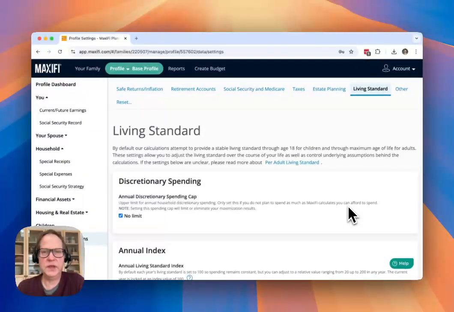So those are some of the key settings, and I'd encourage you to click around and study those settings before you move forward from your base plan, so that you have a good foundation for understanding what all the assumptions are that are going into your base plan model.